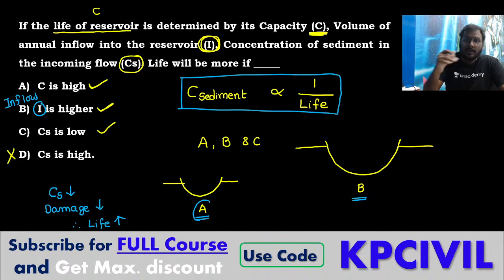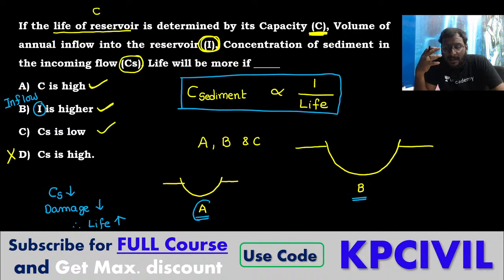Govind, I is related to C. If inflow is more, you can provide more capacity of the reservoir. If inflow is less, you can provide less capacity. Depending upon previous flood inflow, you can design the capacity.